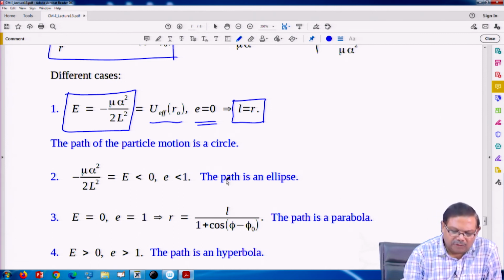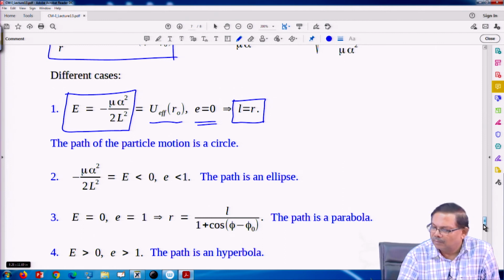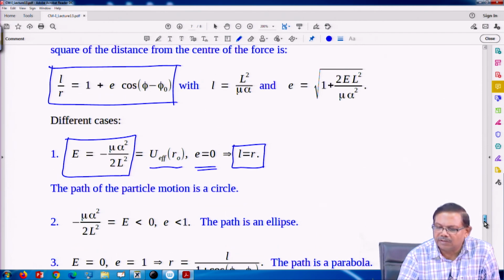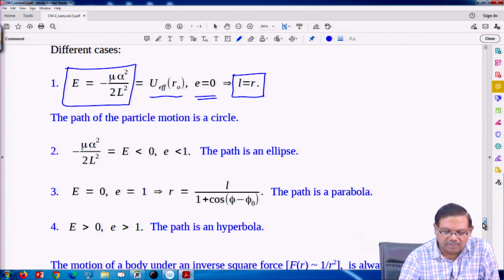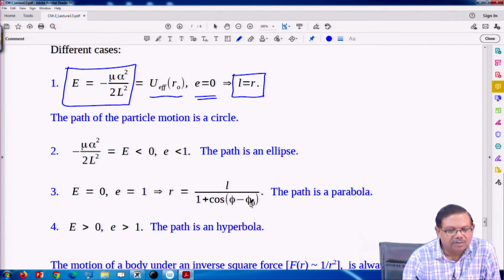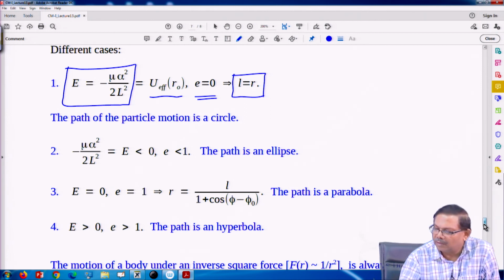Okay. When E is 0, total energy is 0. If total energy is 0, eccentricity is 1. So, if eccentricity is 1, then this equation becomes R is L upon 1 plus cos of phi minus phi 0. That is the equation of a parabola.